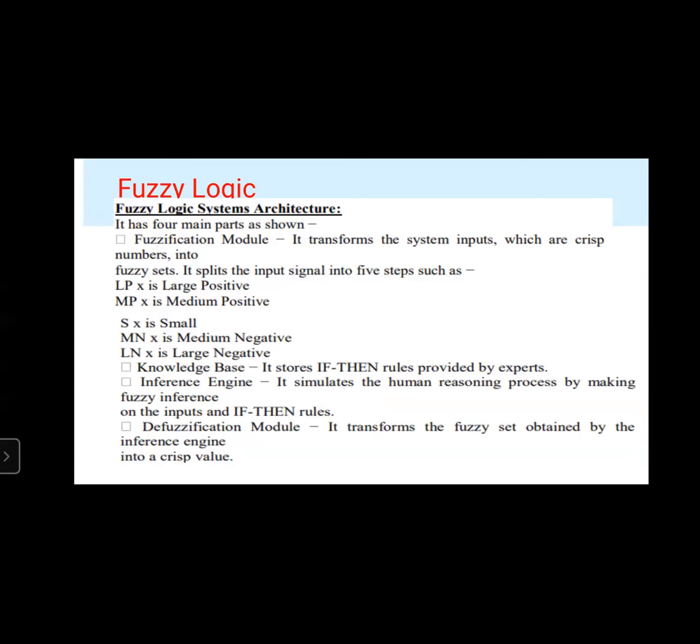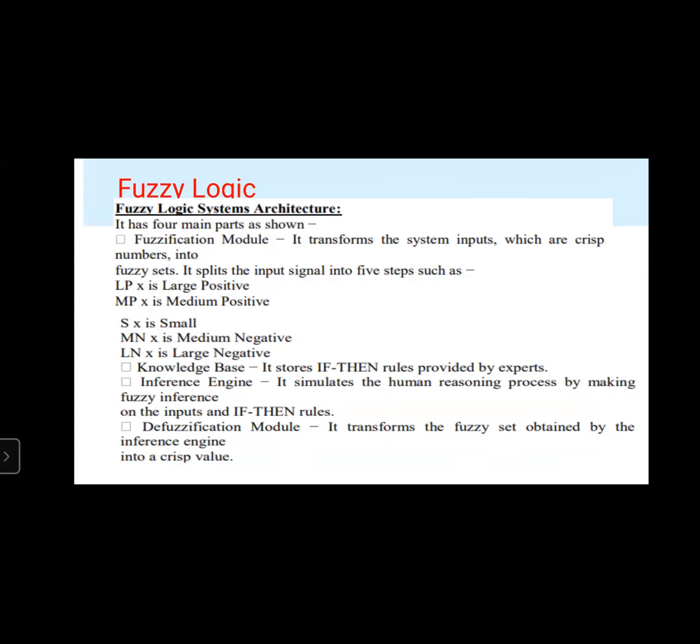One is LPX, which is large positive. Next, MPX is medium positive, SX is small, MNX is medium negative, and LNX is large negative. So these are the 5 steps: large positive, medium positive, small, medium negative, large negative. This input signal is split into 5 steps, that is LP, MP, S, MN, and LN.